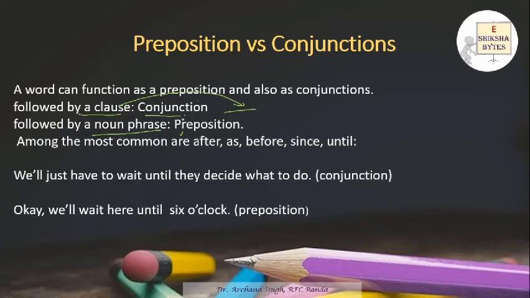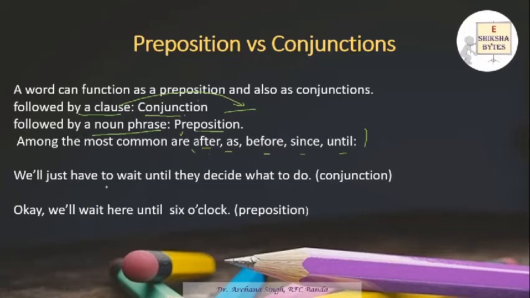So when it is used to join a clause and when it is followed by a clause, then it is your conjunction, and when it is followed by a noun phrase or even by a pronoun, then it is your preposition. So these are the common ones: after, as, before, since, until. They usually get confused in their usage in the sentence. I'll give you one example and try to make you understand how in one sentence it is acting as a preposition and how in another sentence it is acting as a conjunction.